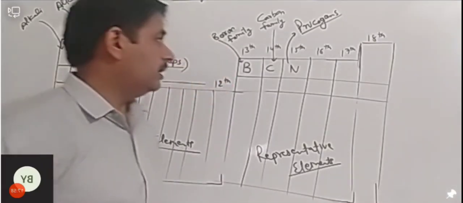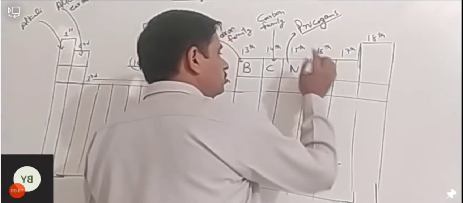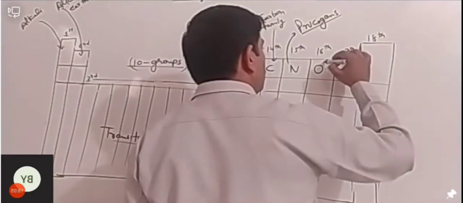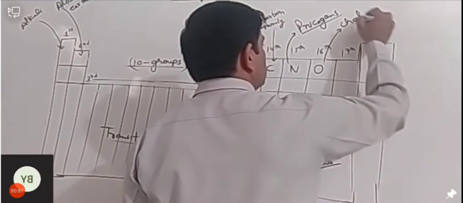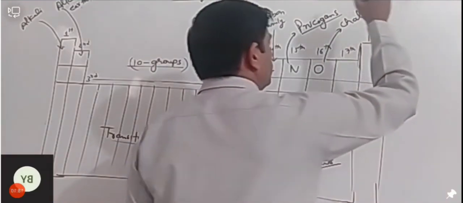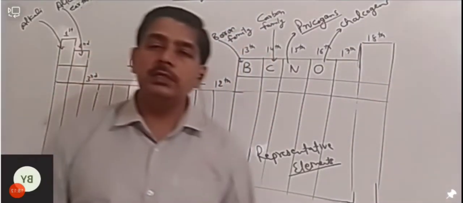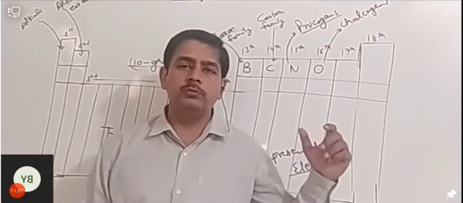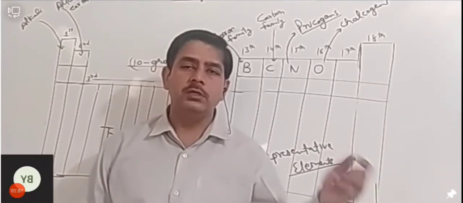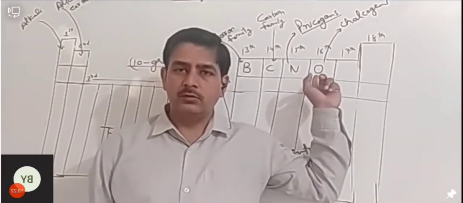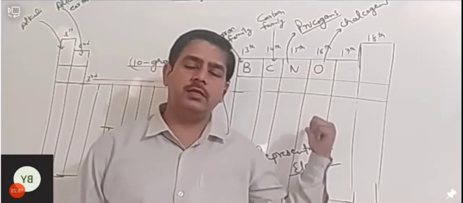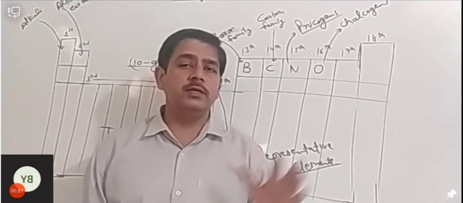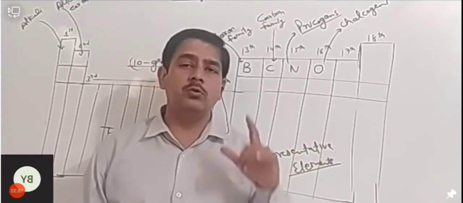Okay, and if we come to the next, 16th group में we have oxygen as the first element, and this family is called chalcogens. Okay, why they are called chalcogens? Chalcogens means ore forming, मतलब ore की formation करने वाले. So because most of the metallic ores are found in the form of oxides, तो उनमें oxygen present होता है, then the next element is sulfur, which is also found in ore. So that's why these group elements are called chalcogens.